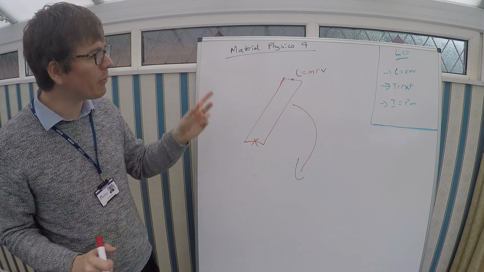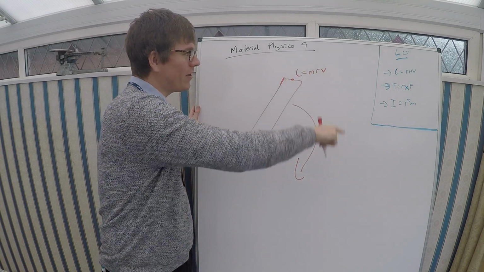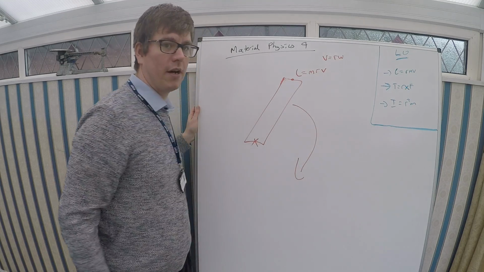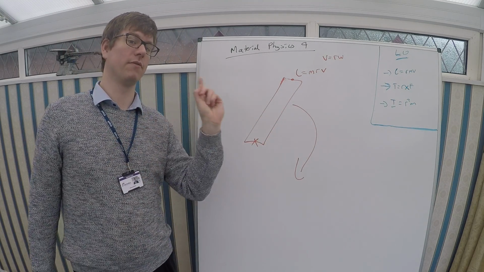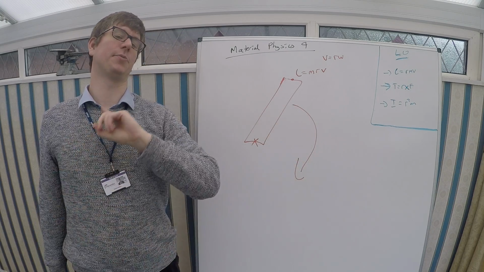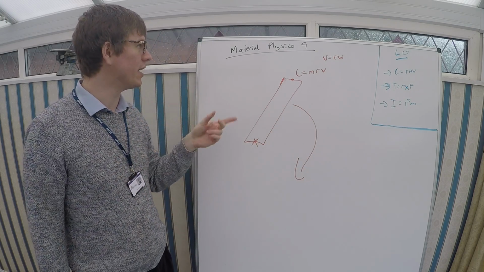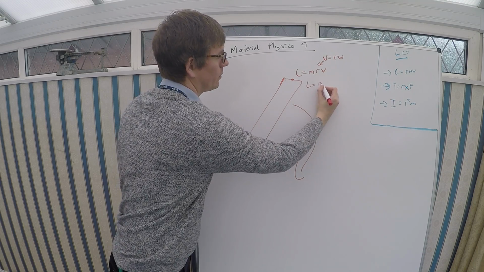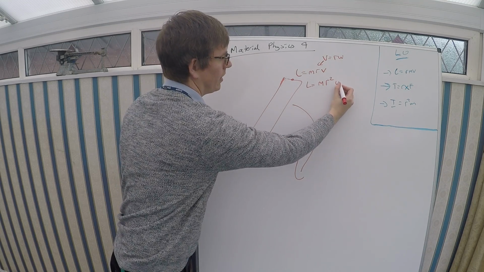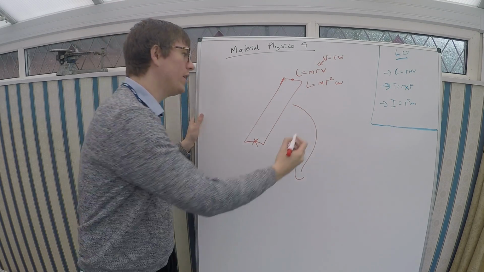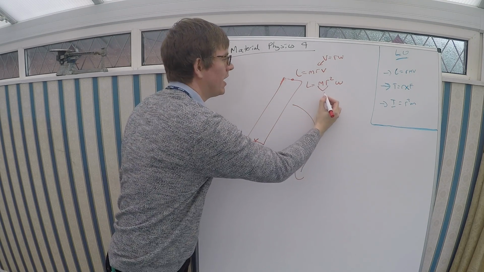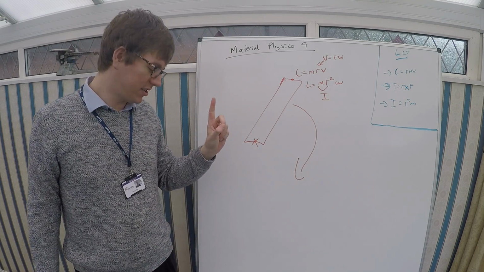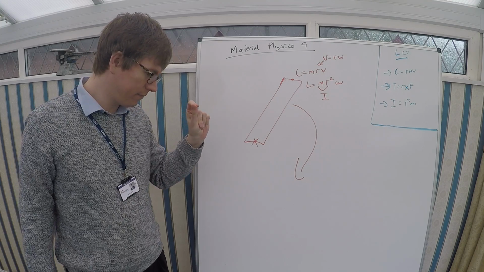Easy. But we can do some neat little things here, because we know for anything spinning, the speed is equal to r omega. Omega, of course, we know is the radial velocity, how much angle it's sweeping out in a given second, so how quickly it's turning. So we can sub that in, and that gives us L equals m r squared omega. Then we can take this bit, m r squared, and say that this is I, our moment of inertia.